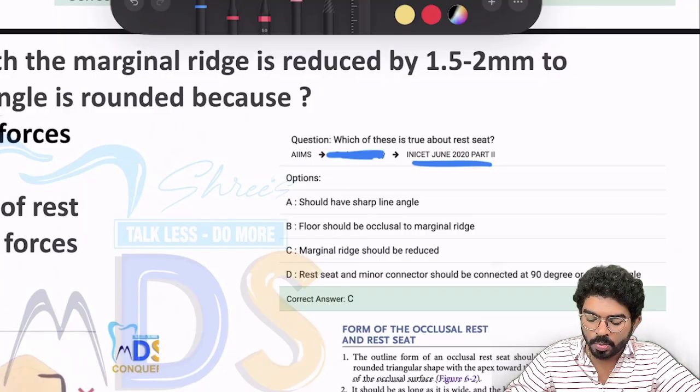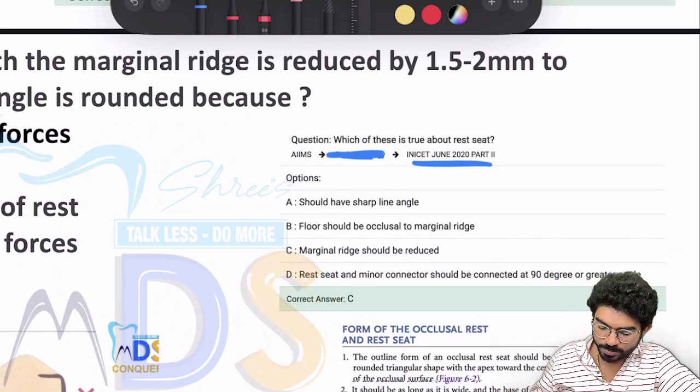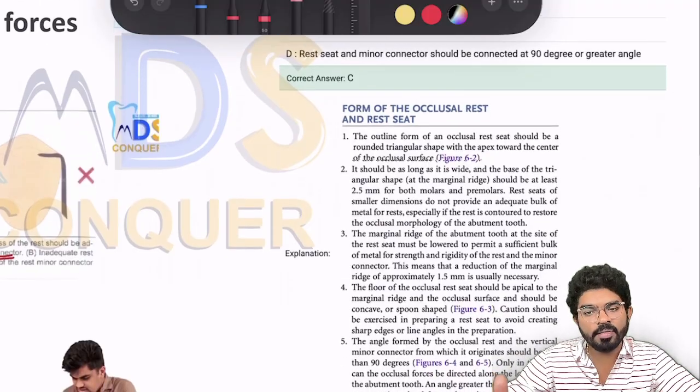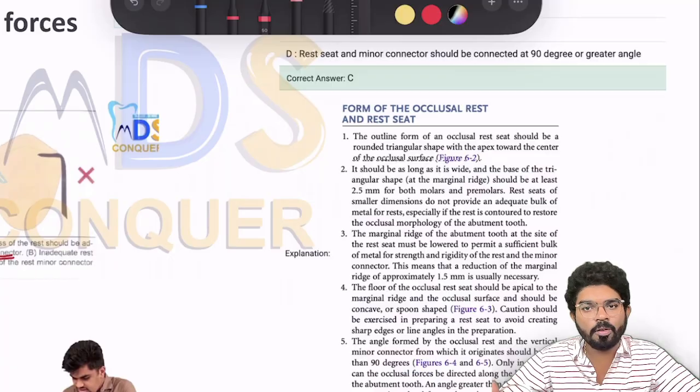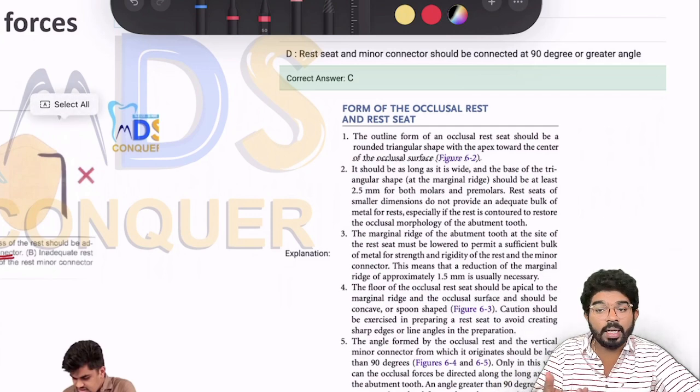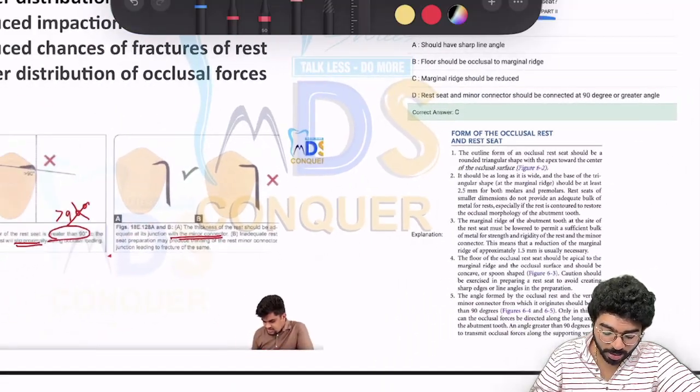which of these is true about the rest seat? In the explanation part, each and every line was covered straight from your standard textbook: the forms of rest seats, thicknesses, why you give this, what angles you give, and everything. I hope you guys have handled it logically to solve this particular question.